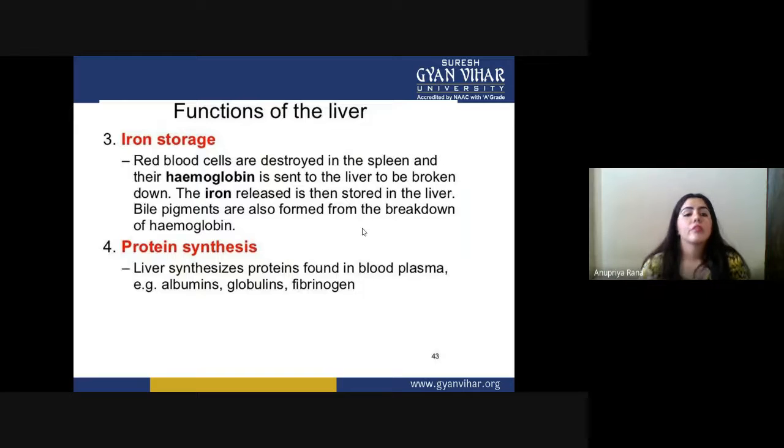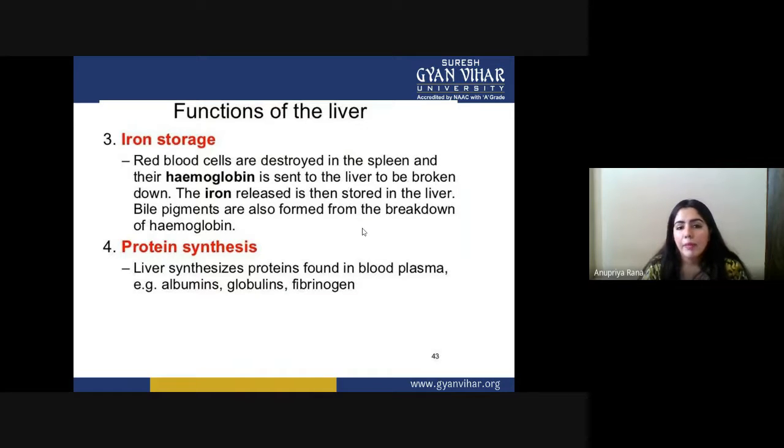Next, some major functions of the liver: iron storage. The red blood cells are destroyed in the spleen, and their hemoglobin is sent to the liver to be broken down. When red blood cells die, they are sent to the spleen, which is a normal process, and the hemoglobin present in the RBC is sent to the liver, where it is broken down. When hemoglobin is broken down, iron is released, and that released iron is stored in the liver.